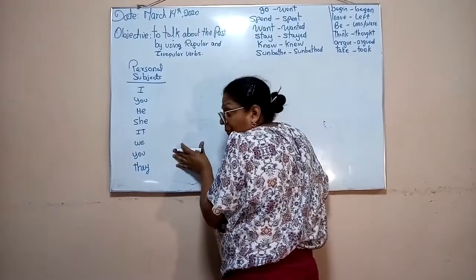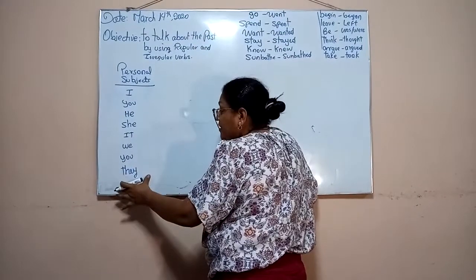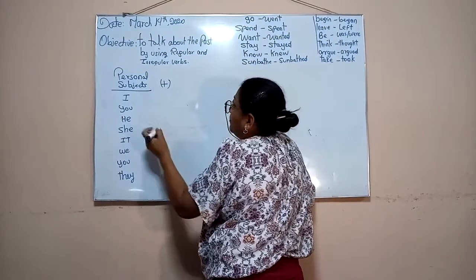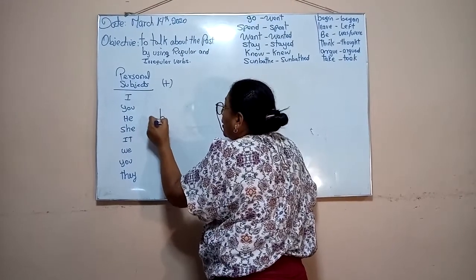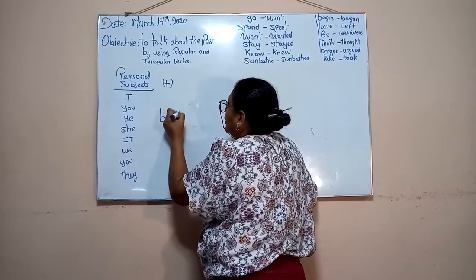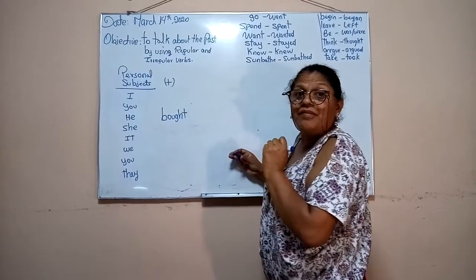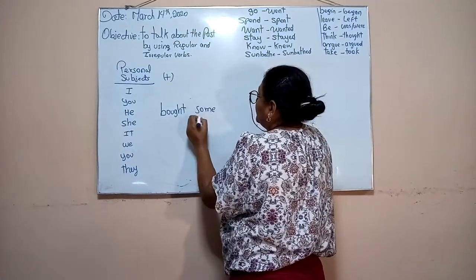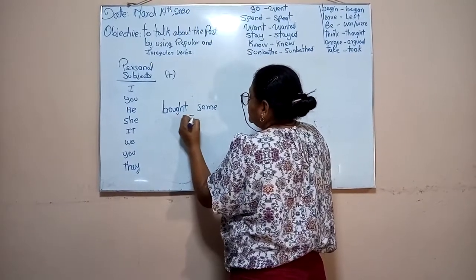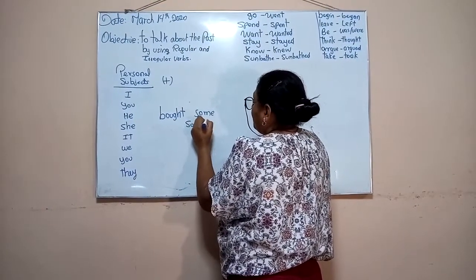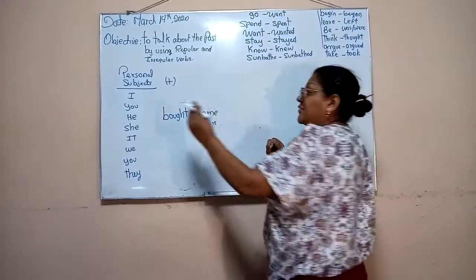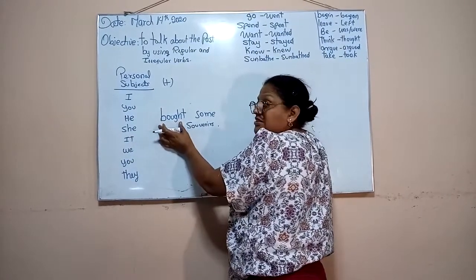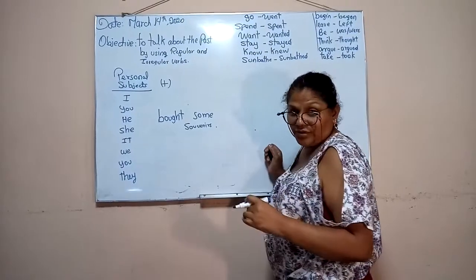When you want to refer to the past, remember that you've got the subject in an affirmative sentence. It is subject and a verb. For example, "I bought some souvenirs." Bought is the past simple of the verb buy. You can say I, you, he, she, it, we, you, or they, and only use the past simple of the verb. It could be a regular or irregular verb.